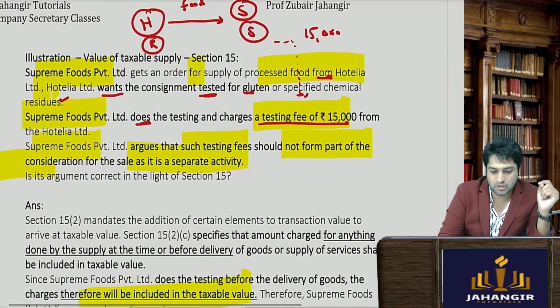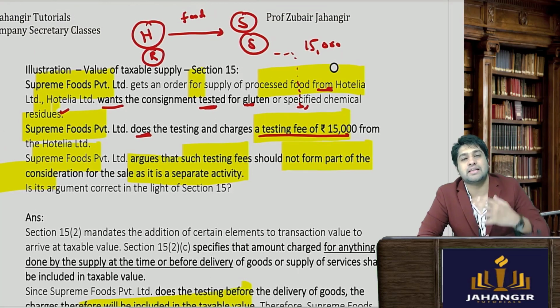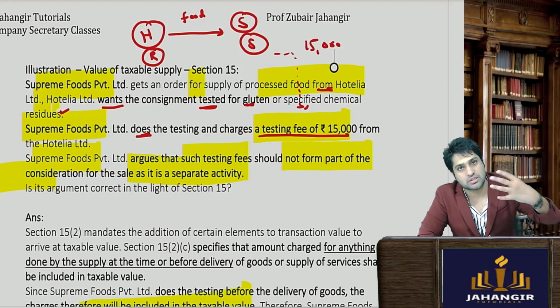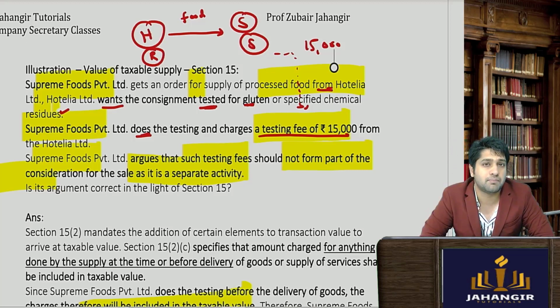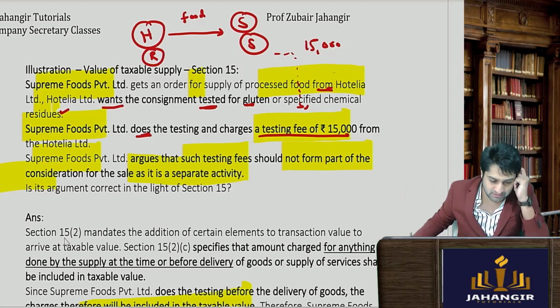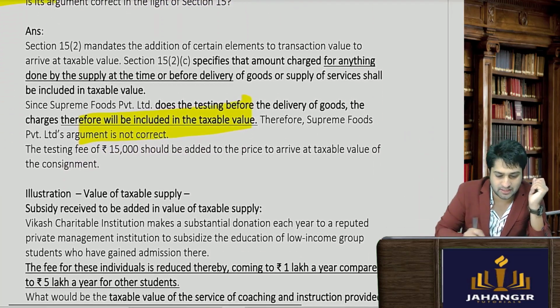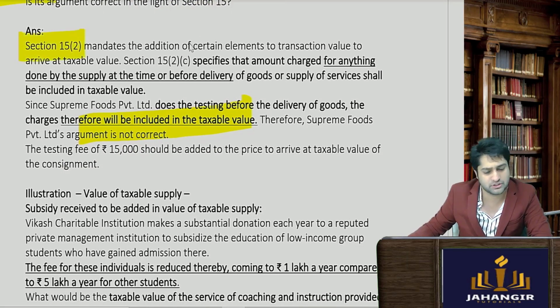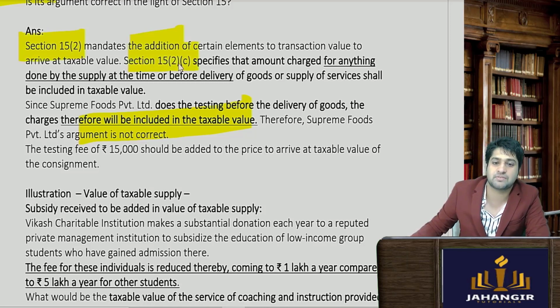Why? Because we know that the supplier builds in all the cost and the profits and then loads it to the buyer. So that total, all the cost is to be included, including this cost as it is incidental. Let's see what's given in the answer. Section 15 subsection 2c says that amount charged for anything done by the supplier at or at the time of delivery shall be included in the supply.